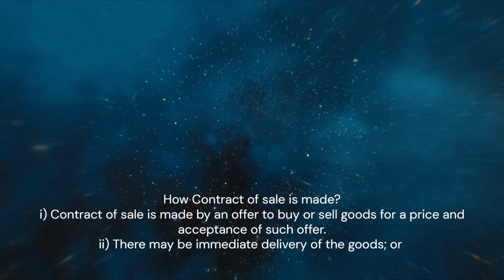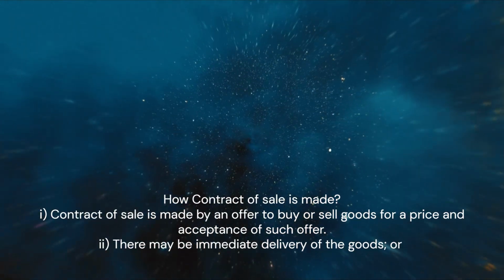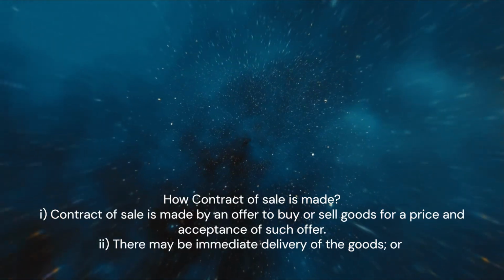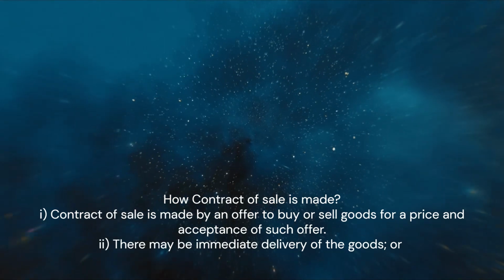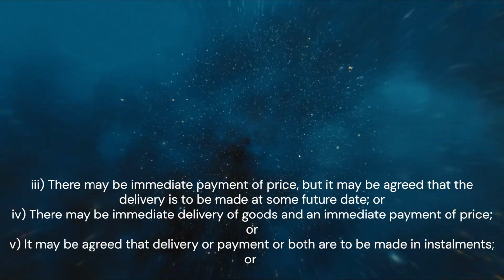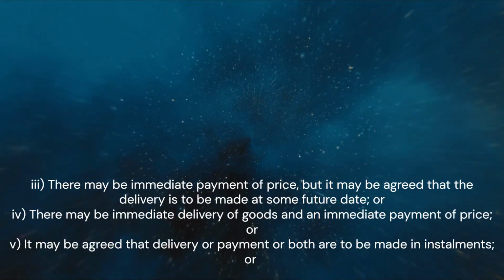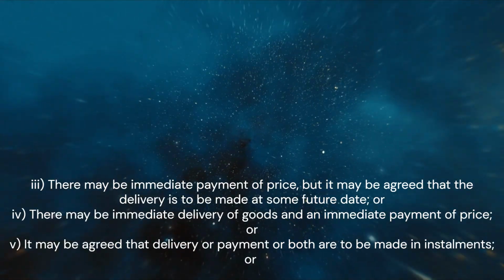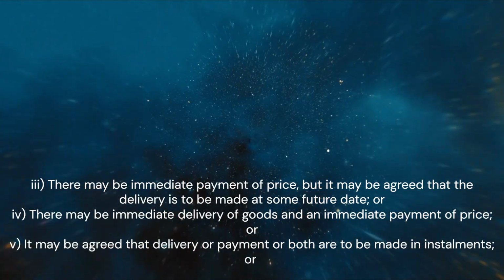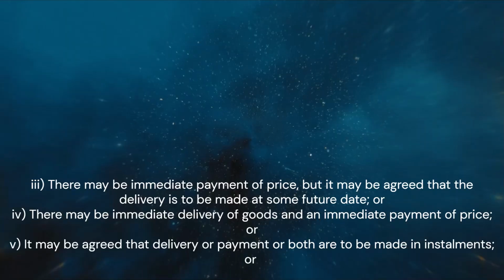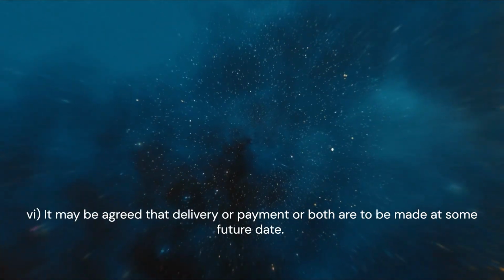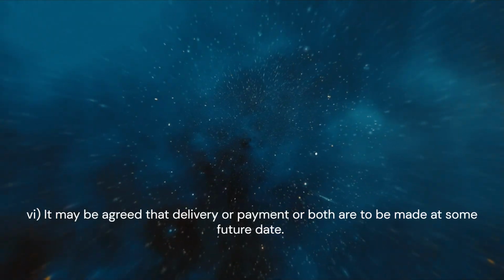How contract of sale is made. 1. Contract of sale is made by an offer to buy or sell goods for a price and acceptance of such offer. 2. There may be immediate delivery of the goods. Or 3. There may be immediate payment of price, but it may be agreed that the delivery is to be made at some future date. Or 4. There may be immediate delivery of goods and an immediate payment of price. Or 5. It may be agreed that delivery or payment or both are to be made in installments. Or 6. It may be agreed that delivery or payment or both are to be made at some future date.